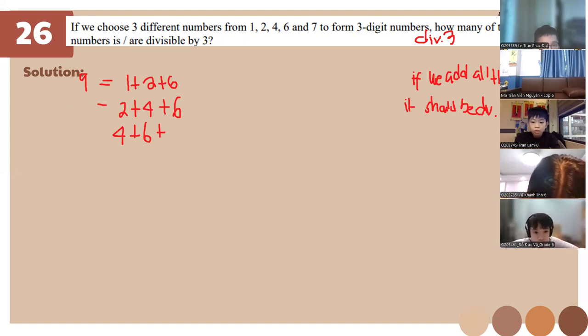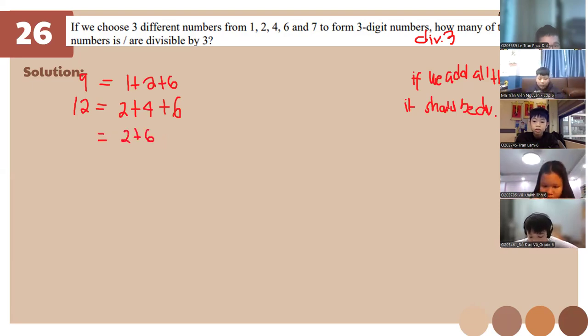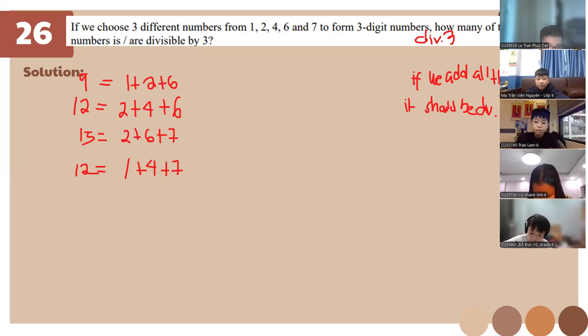How about 267? 2 plus 6 plus 7, and 1 plus 4 plus 7. So this one is gonna be 15. And 15. I guess we cannot reach 12. 18, also 12. So we have 3, right?